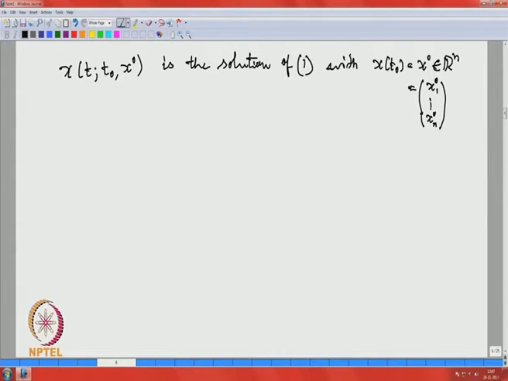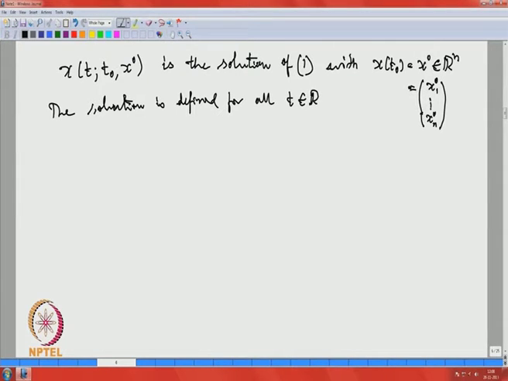Since we assume nice conditions on f 1, f 2, f n, the solution is defined for all t in R. Okay. We have already seen examples that this may not be the case for all differential equations.